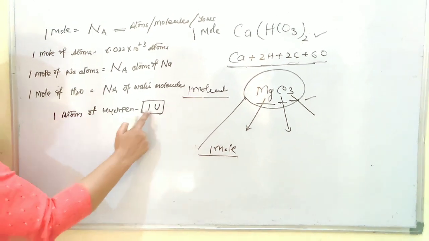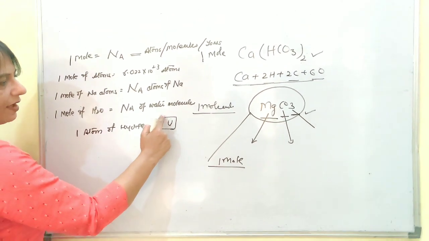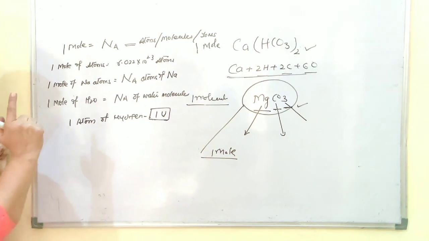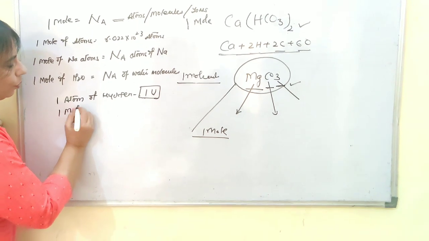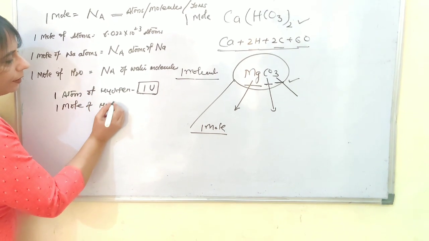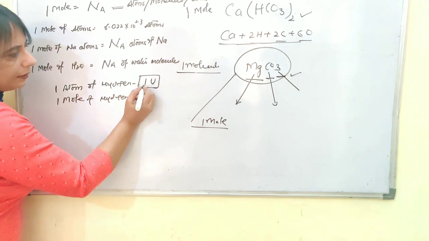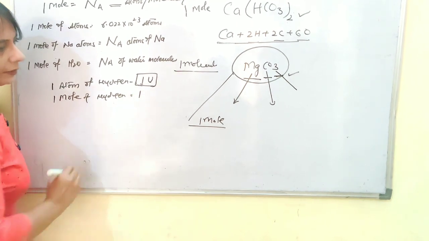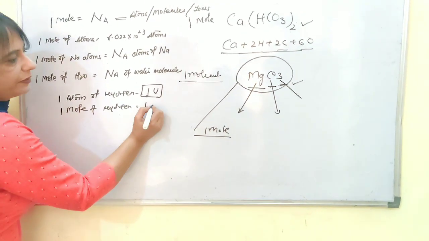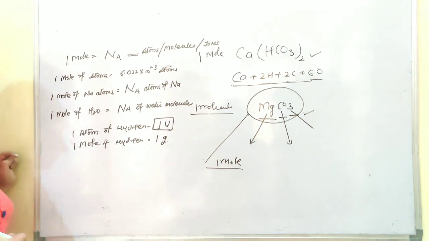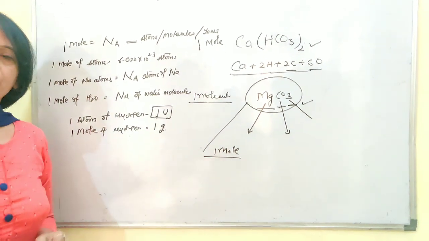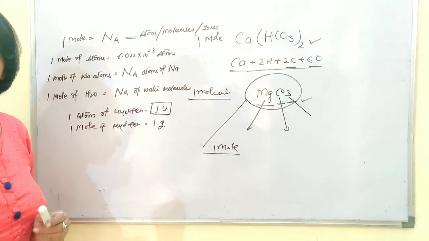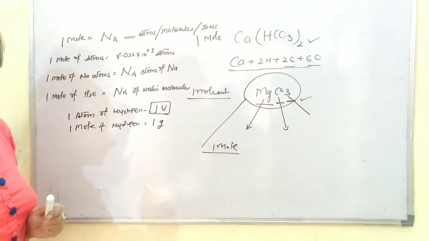So 1 atom of hydrogen has a mass of 1 U. Scientists wanted that if I go for 1 mole of hydrogen, the numerical value should remain the same, but the unit differs. So that was G. So it was very easy for all the people to learn the masses, only the unit was different.